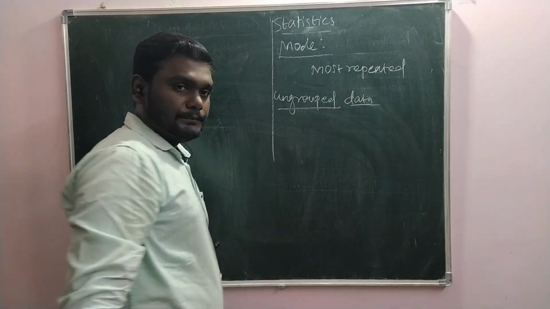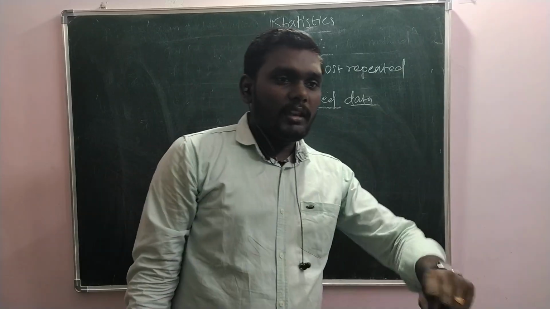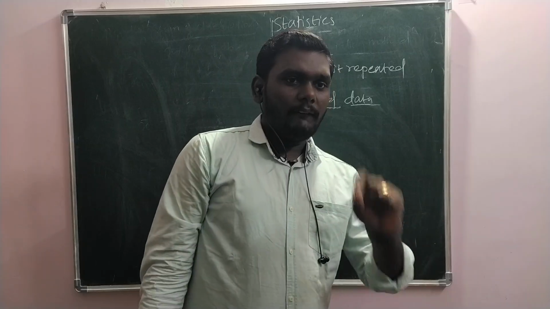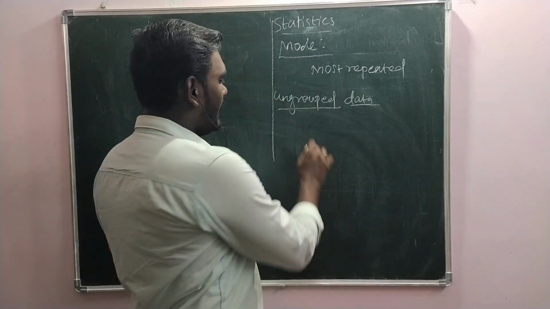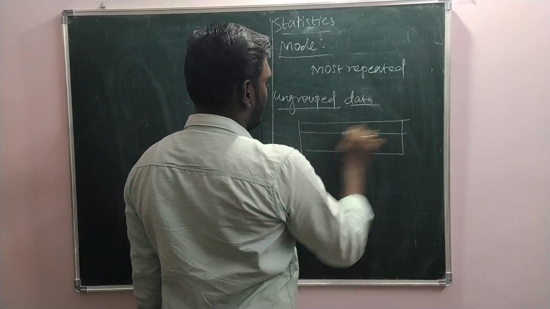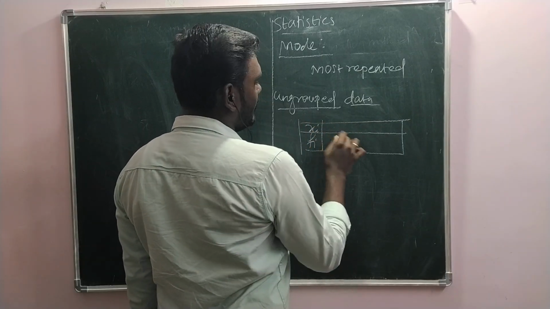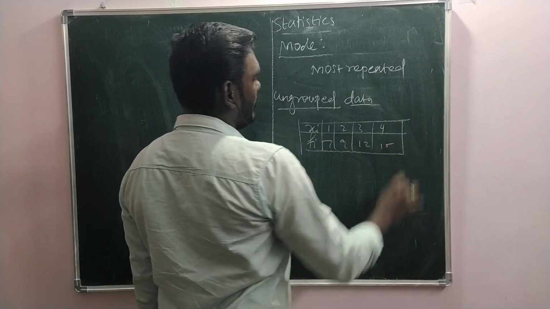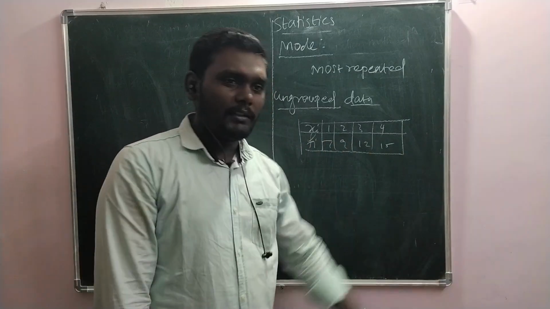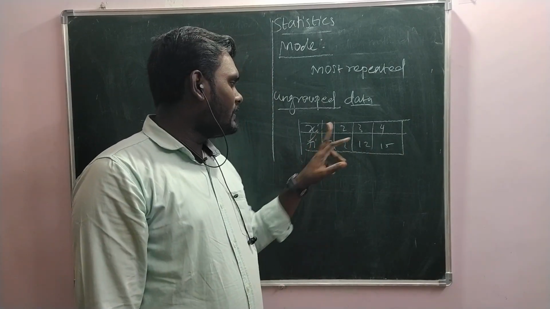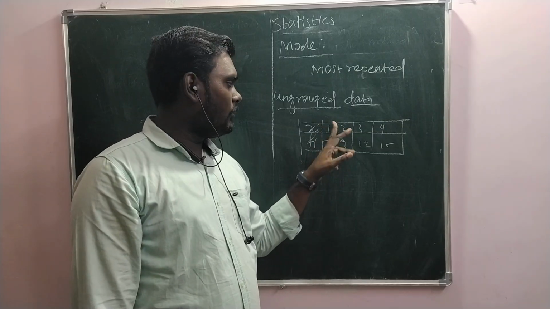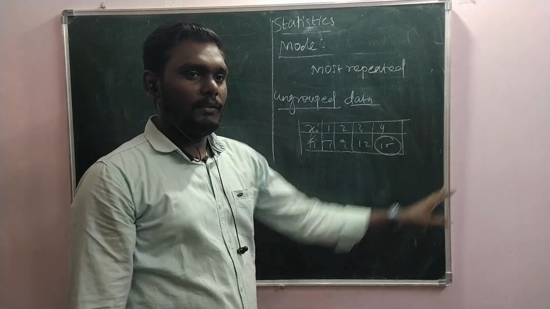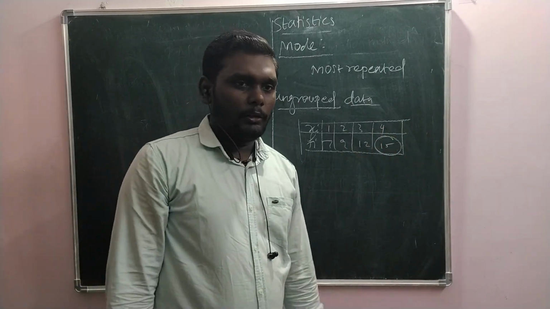For ungrouped data, the observation which has the highest frequency. Remember, I kept one box like this. So these are the xi's, these are the fi's. So here 1, 2, 3, 4, and here somewhat 7, 9, 12, 15, whatever it is. Which has the highest frequency, you just see. The observation 1 has the frequency 7, that means 1 repeated 7 times, 2 repeated 9 times, 3 repeated 12 times. So this 15 is the highest frequency for this given data. This is the mode for the ungrouped scenario.